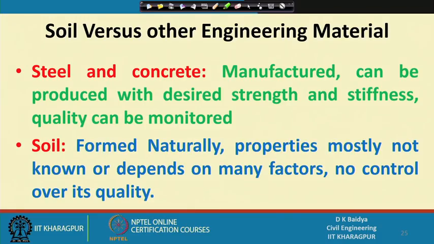Steel and concrete are the most important civil engineering materials; perhaps the superstructure will be built with these only.